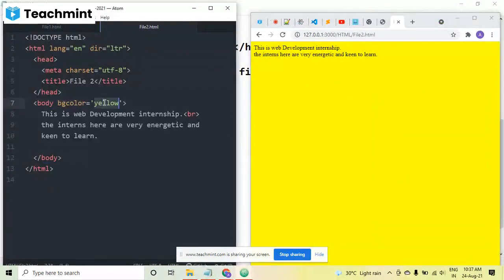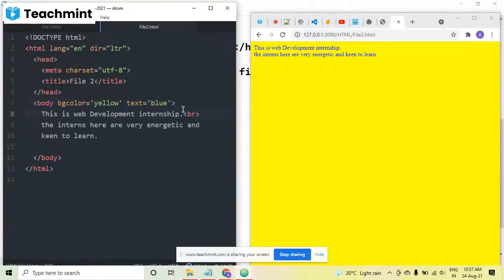So you can give here whatever you like. The color of the text is black here. If you want to change the text color, you can just give another attribute. See, what I am writing inside the tag is known as an attribute. So text equals, suppose I want to give the text in blue color. I have saved, and you can see the color of the text has been changed. So this is the very basic structure which I have right now.